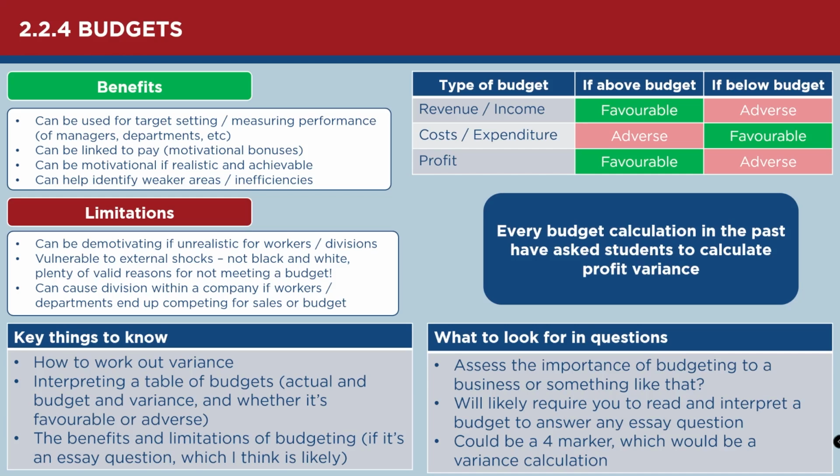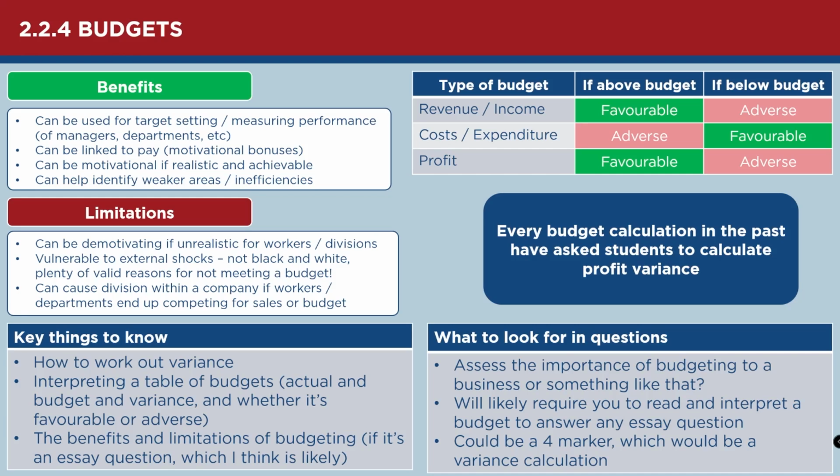But practice it. Go back to past papers and have a look at some of the profit variance calculations. There's been 2, I think, that are worth having a look at. And I think there's been 1 question as well on budgets that hasn't been a calculation question. So I think it was about giving people who were managing different divisions their own budgets, and the one reason why the business might do that. They were all 4 markers.